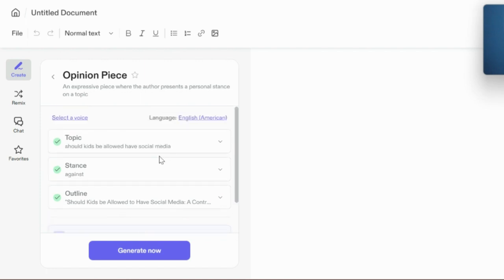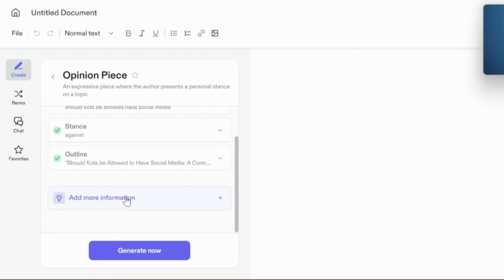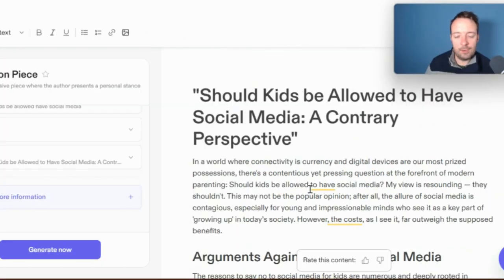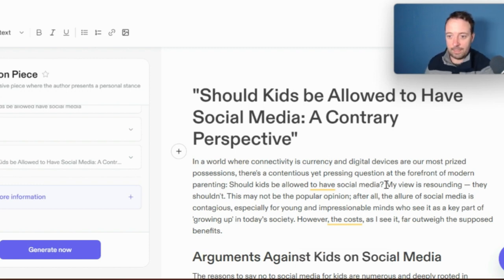Okay, so we have done all this section here. You can add more information if you have it. If you already have text or an article that you like, that's really cool. So let's generate our article now. So we have our article here. It was pretty fast. So this is kind of a generic topic, right? Should kids be allowed? There should be plenty of information and training that it should be able to draw on. So let's have a look here.